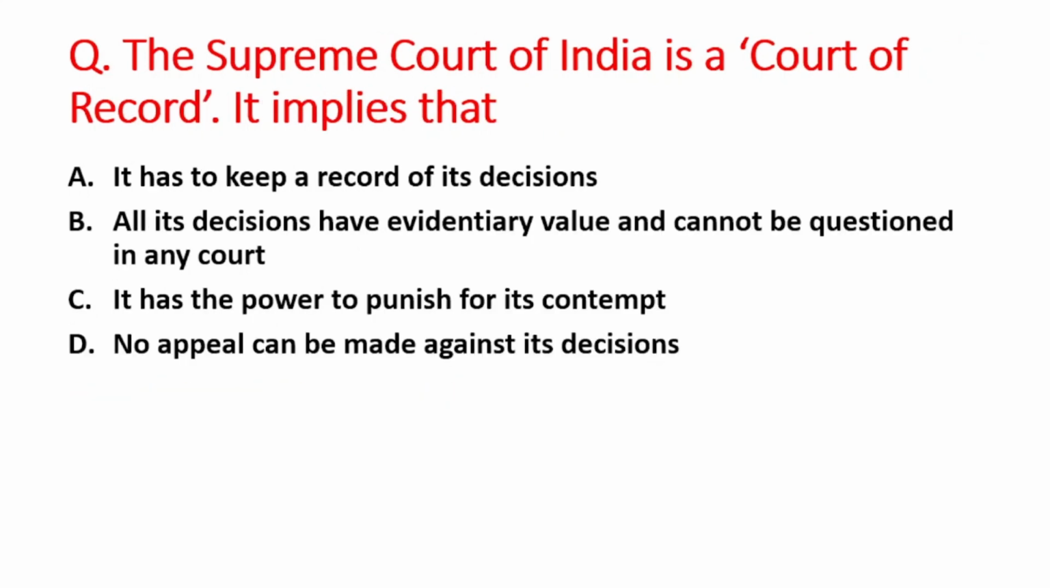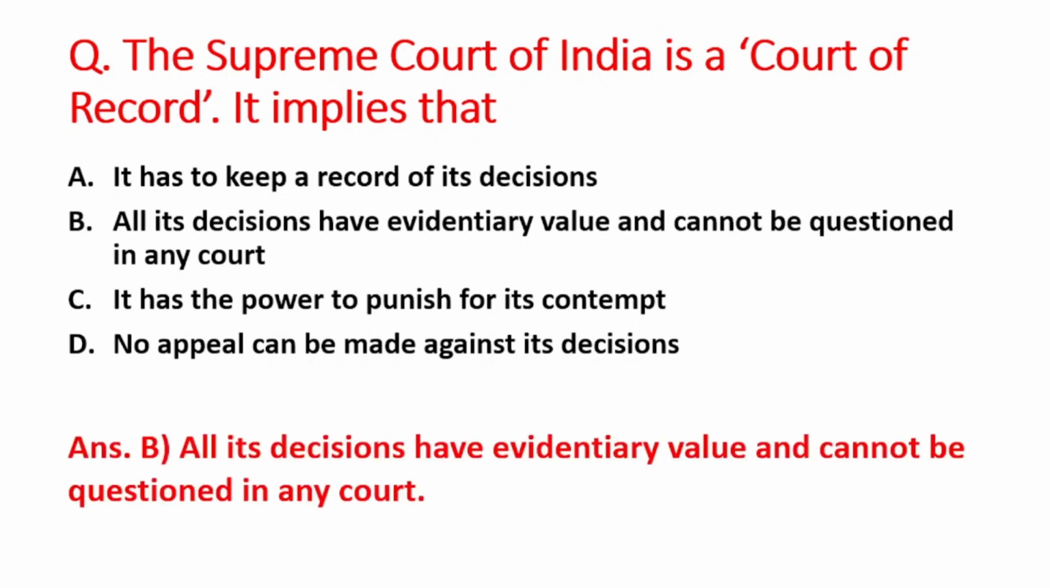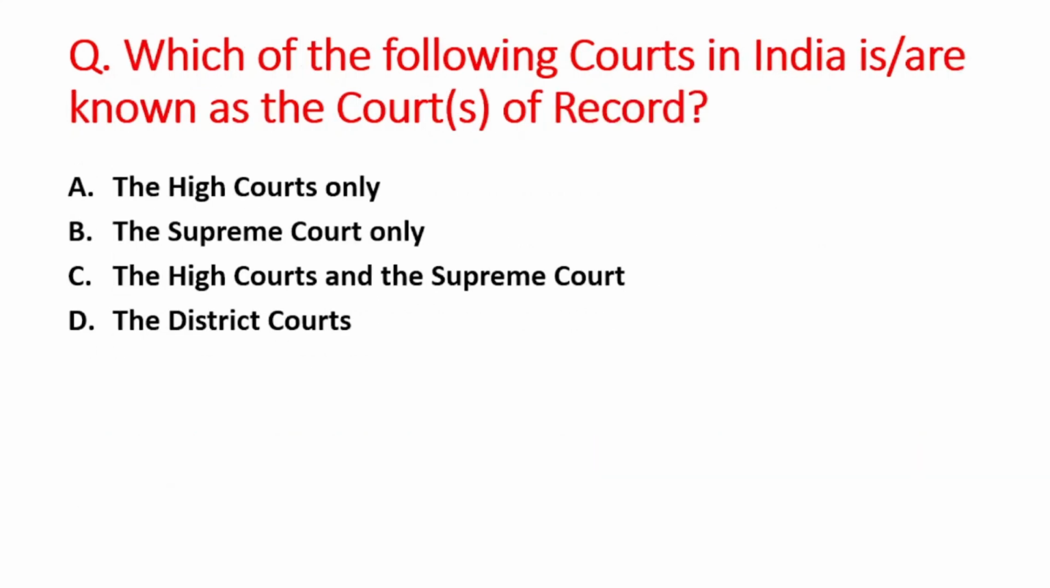Next question is, the Supreme Court of India is a court of record. It implies that A option is it has to keep a record of its decision. B option is all its decisions have evidentiary value and cannot be questioned in any court. C option is it has the power to punish for its contempt. And D option is no appeal can be made against its decision. The right answer is option B, that is all its decisions have evidentiary value and cannot be questioned in any court.